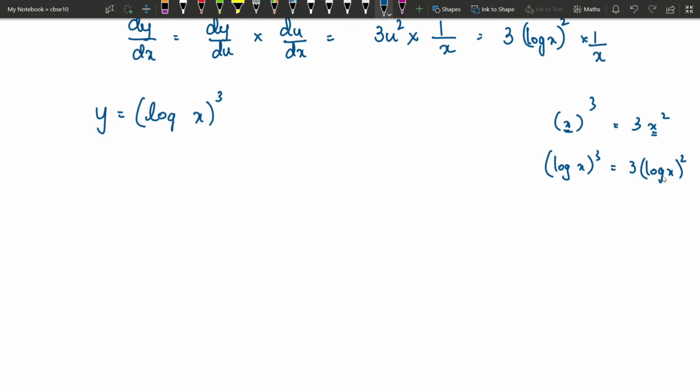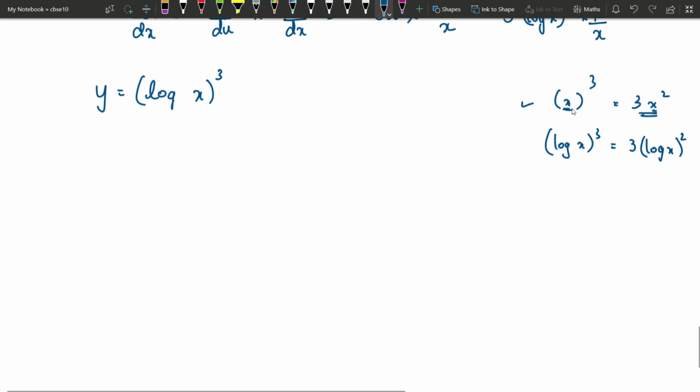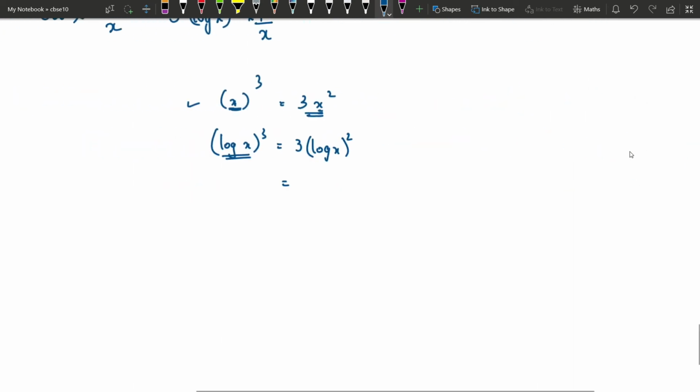I cannot stop here because it is not the standard formula. This is the answer for x. Since it is not standard, we have something else. We need to differentiate that also. In place of x I had log x, right? So this log x I have to differentiate. So what is the derivative of log x?